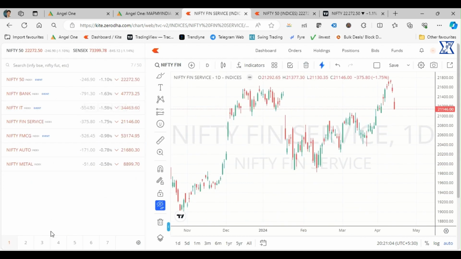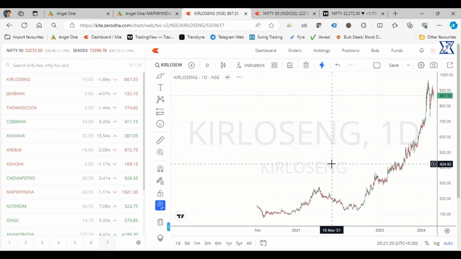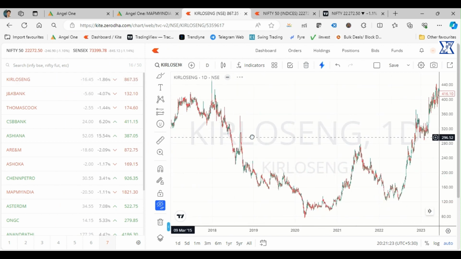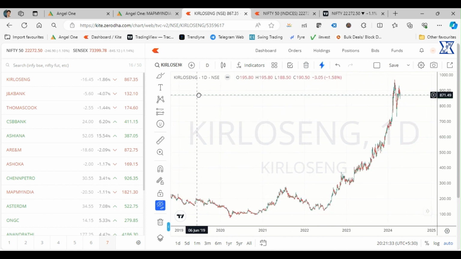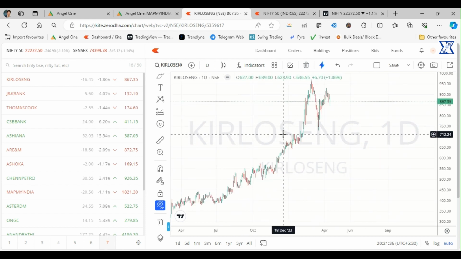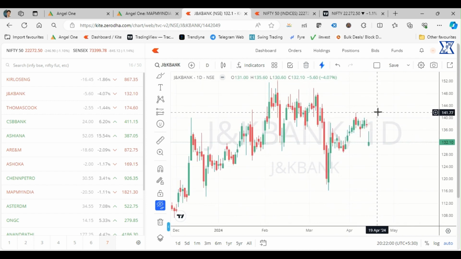Let's see some stocks which can be used for this. This is Kirloskar Engineering. If you see, the chart is looking very beautiful. The stock has consolidated for almost seven years, and now it is going across its old high. Fundamentally very strong. So this is the level where we should think of making some position, and when it goes above, we can pyramid it. The level would be here, 141. So don't buy here. Wait for this particular level and see the strength.